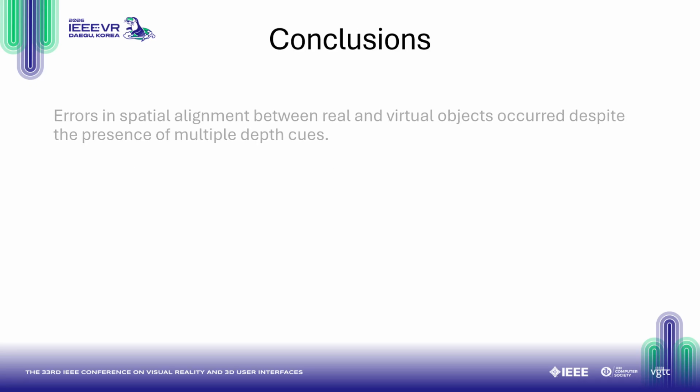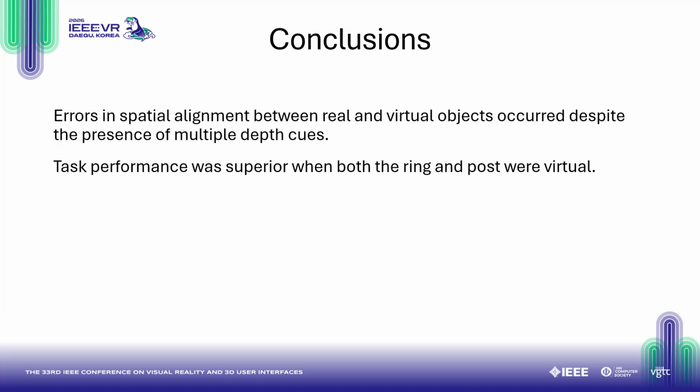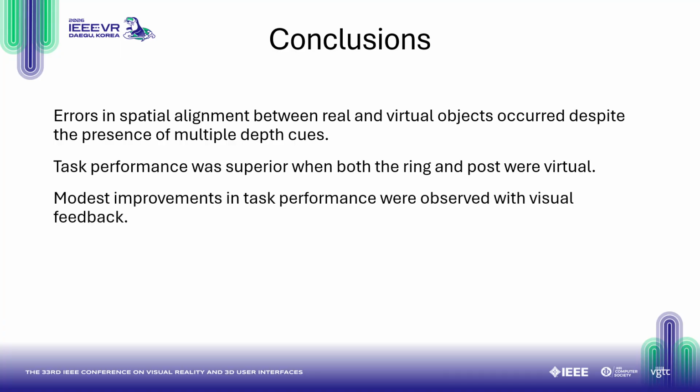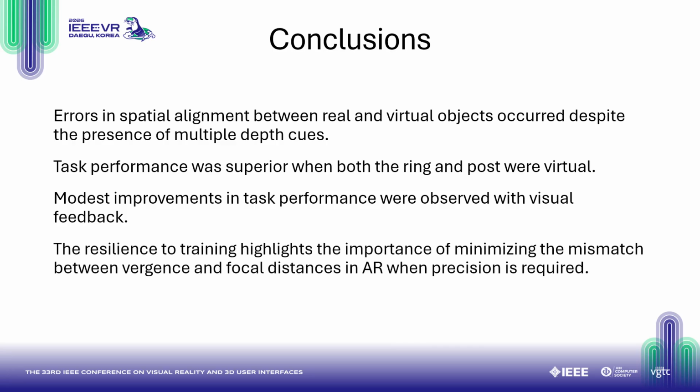To conclude, we observed errors in spatial alignment between real and virtual objects despite the presence of multiple depth cues. Task performance was superior when both the ring and the post were virtual, and only modest improvements in task performance over time were observed with visual feedback. This type of resilience to training highlights the importance of minimizing the mismatch between vergence and focal distances in AR, especially when precision is required.